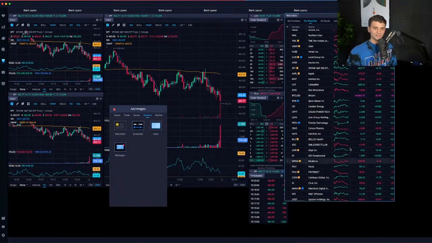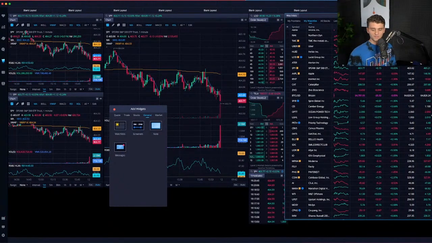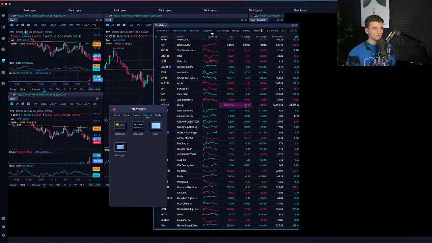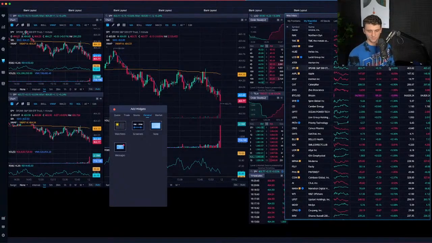One of the reasons that I like to have it here is because oftentimes if I am keeping an eye on a certain trade or a certain name for a key level to break or a key support level to be found, I like to be able to view my watchlist throughout the day. And as you can see on my watch list at the top, I have them organized based on themes. So I have my long-term 3D printing, my energy plays, my marijuana plays, Bitcoin mining, all those things are organized. And then I keep my watch list here to the right.